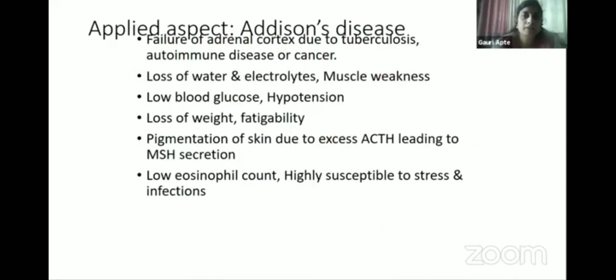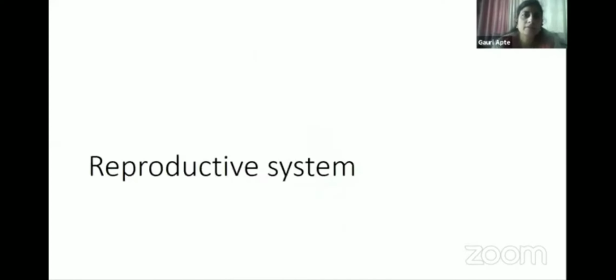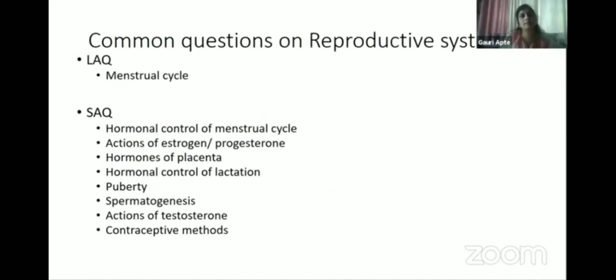I'll just go to the reproductive system and give you the important questions which are asked on it. So, common questions on the reproductive system. A long question can be asked on the menstrual cycle, or short questions on hormonal control, actions of estrogen, progesterone, actions of testosterone, hormones of placenta, hormonal control of lactation, puberty, spermatogenesis, contraceptive methods can be asked. So it is not possible to cover all other things, and I have to restrict and follow the timings. So I end my session here.